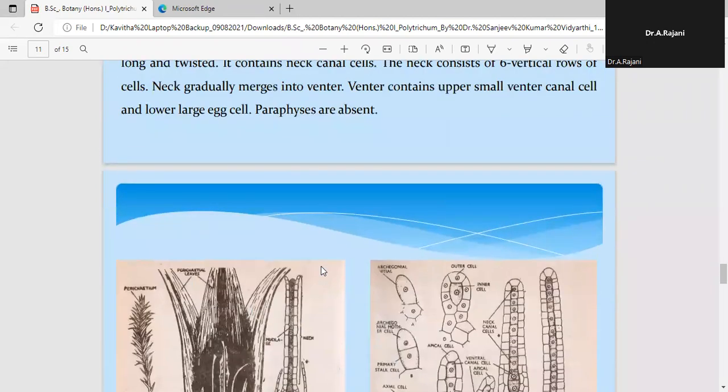So from the examination point of view, the question may be twisted like this: number of paraphysis in the archegonial head. In the options, they'll give 2, 4, 6 and none. So the answer will be none. That means there are no paraphysis in the archegonial head.